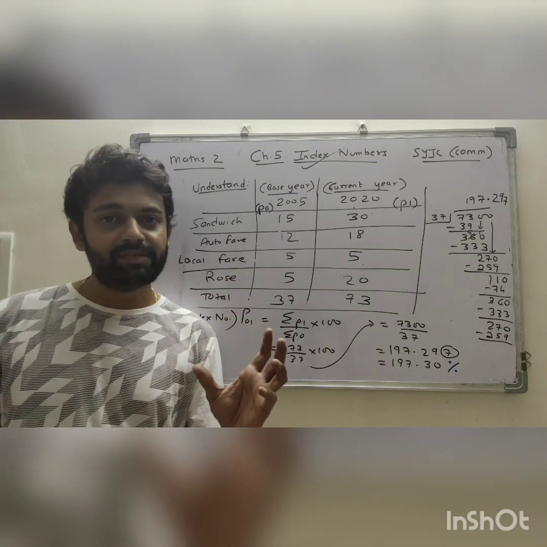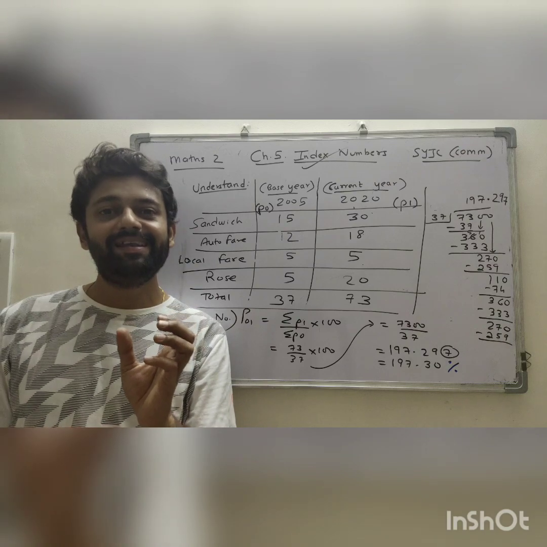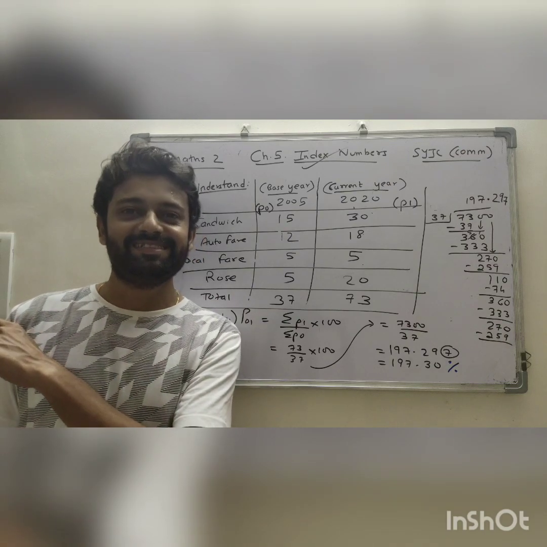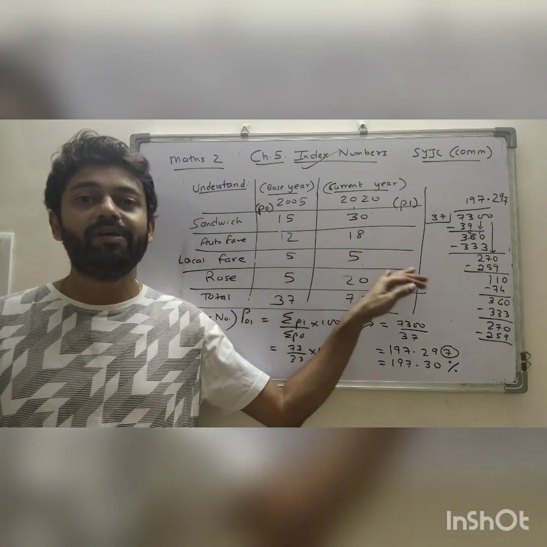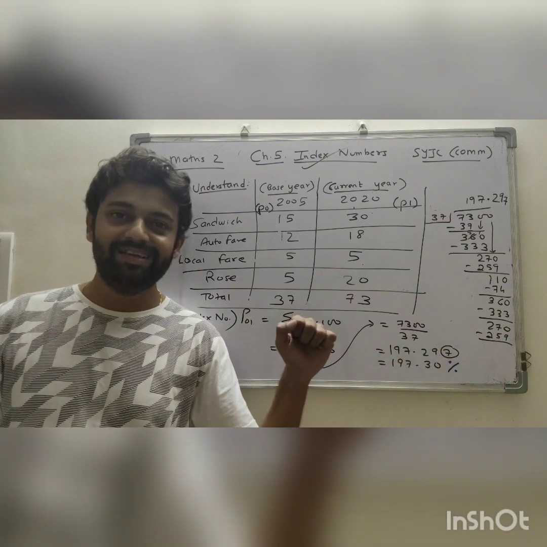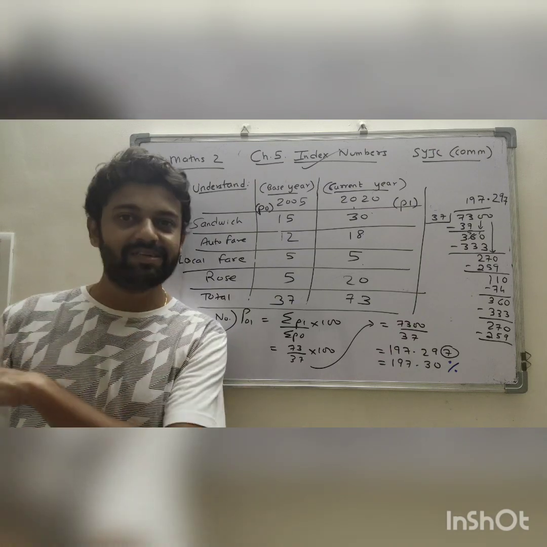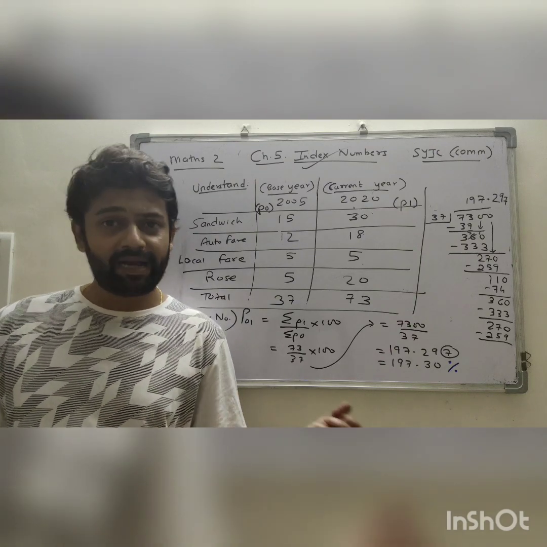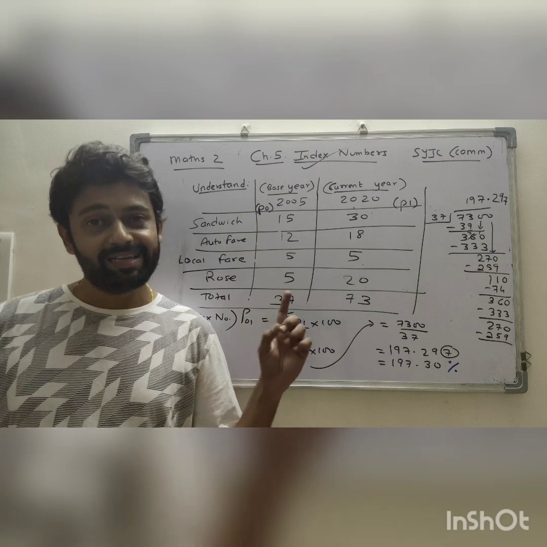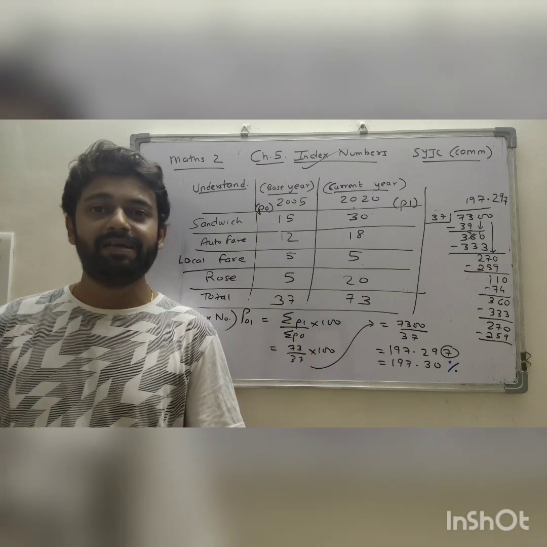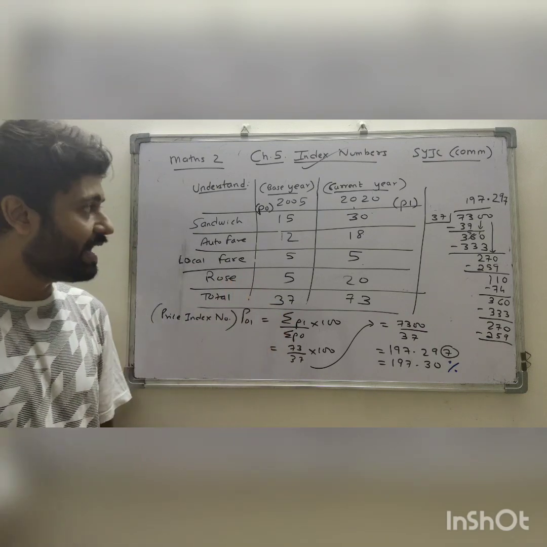Those index numbers and these index numbers are one and the same, where we compare the current prices with the previous prices. यहाँ पे 197 हो गया, मतलब जो पहले 100 था 100 का भी हो गया 197, almost double. This is how index number works. It's just a comparison of the current year with the base year. For the comparison, you can take prices, you can take quantity, you can take whatever you want. Here we have started with comparing the prices of 2 years. Please pause the video and copy the example what I have given.